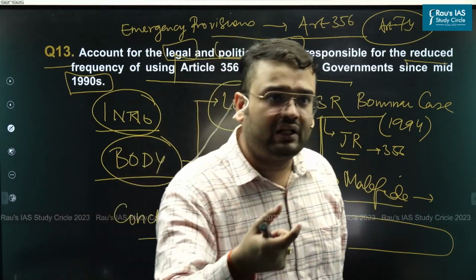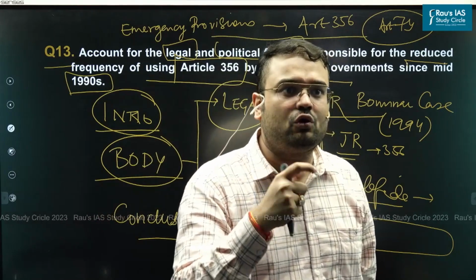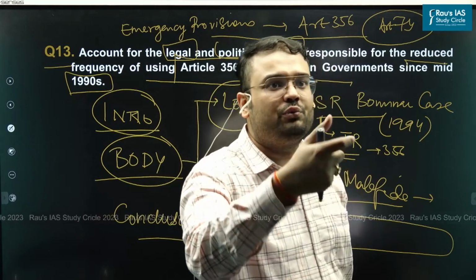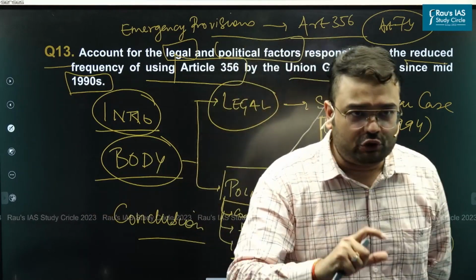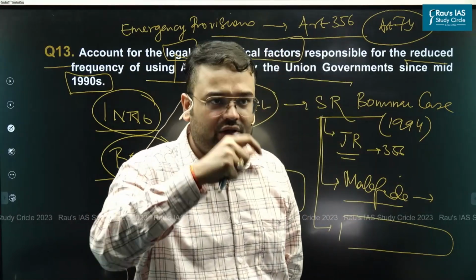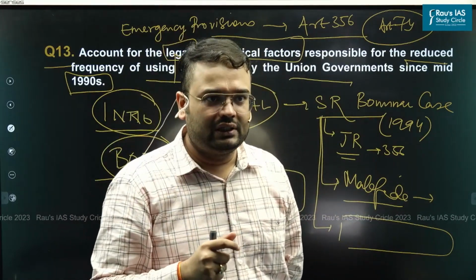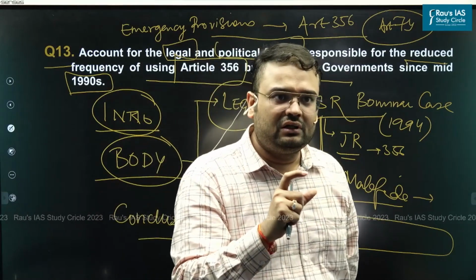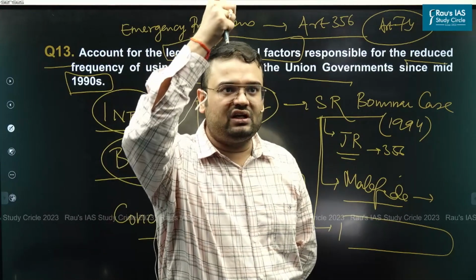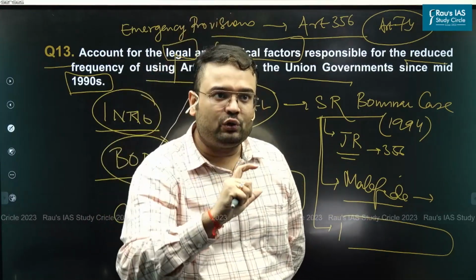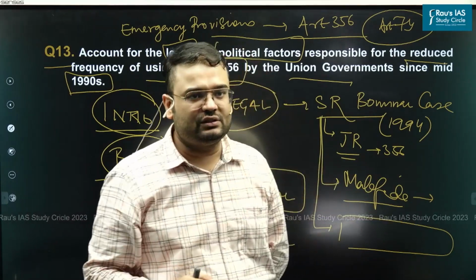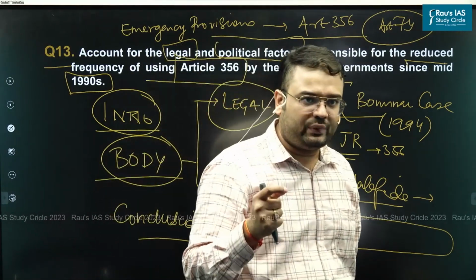You would require a better way in which you are able to coordinate and cooperate with states, even though they might be your political opposition, in order to get things done. Now in the 1990s, 2000s, 2010s, 2020s, what exactly had happened? We started moving towards cooperative federalism. Irrespective of the government at the center, they wanted to have a cooperative relation with the state governments, irrespective of who exactly is in power in the state.